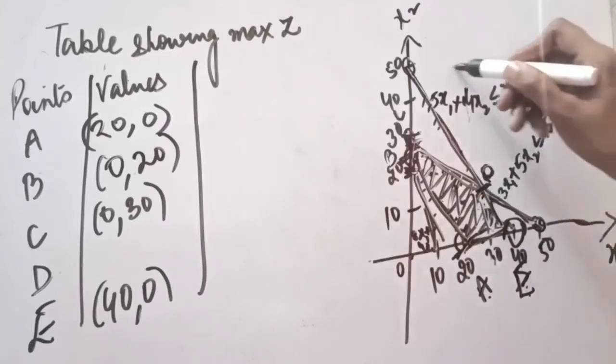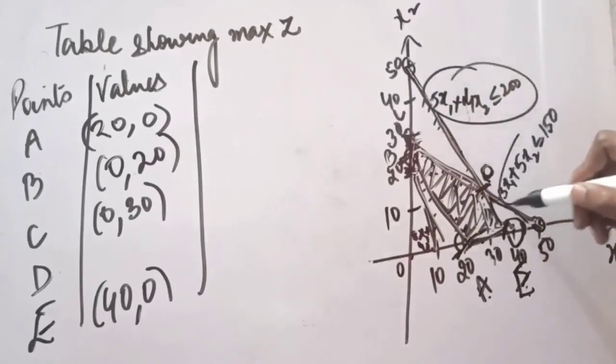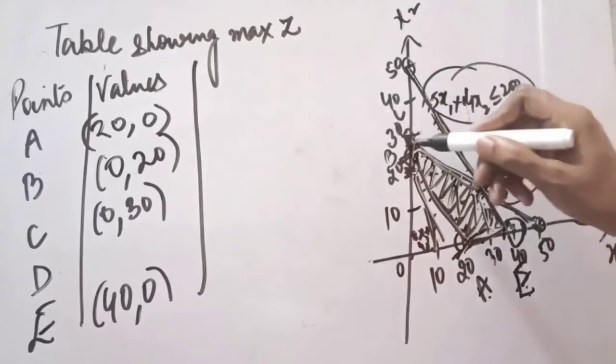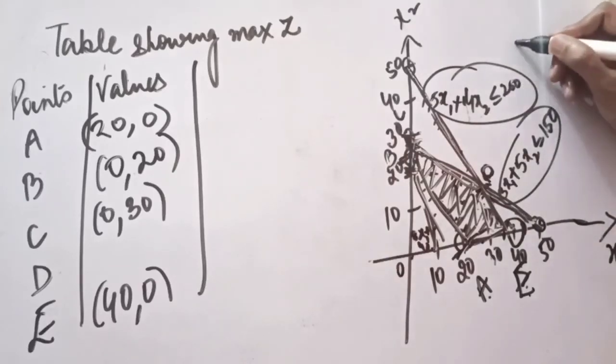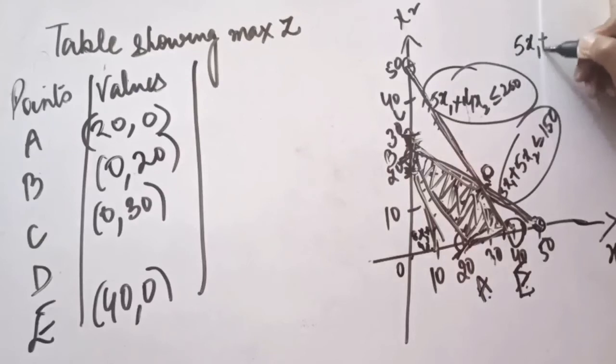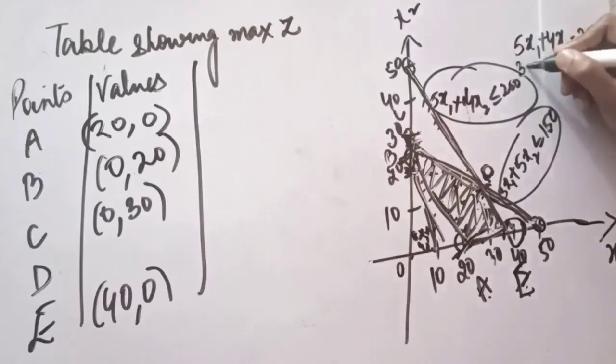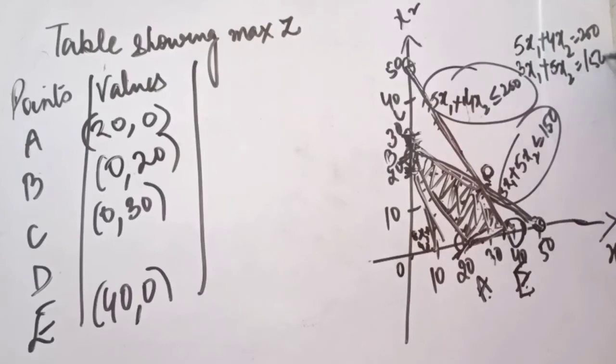Now this D point has been created from this equation and this equation. Which two equations are cutting over here? So these two equations are cutting over here. So we will solve these two equations. How we equate: 5x1 plus 4x2 is equals to 200. And the second equation that is cutting here is 3x1 plus 5x2 is equals to 150. So we have to solve these equations. How we will solve this?